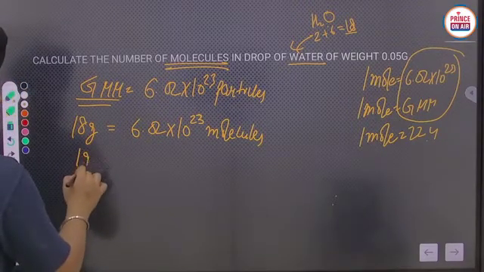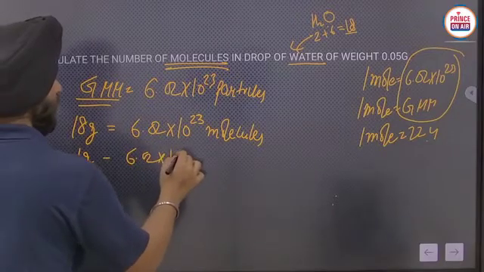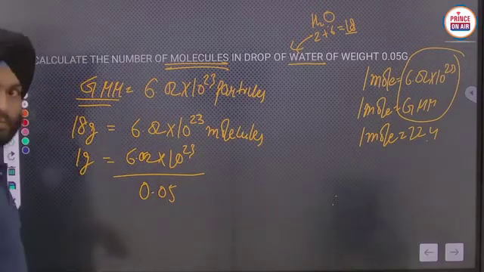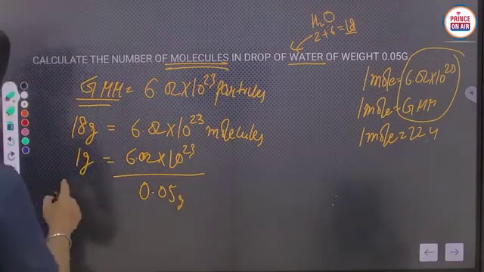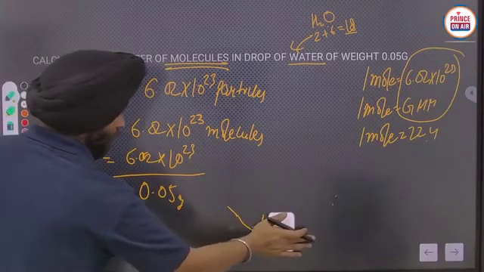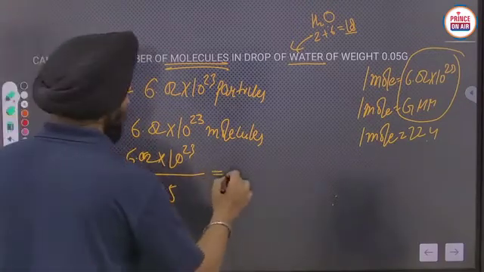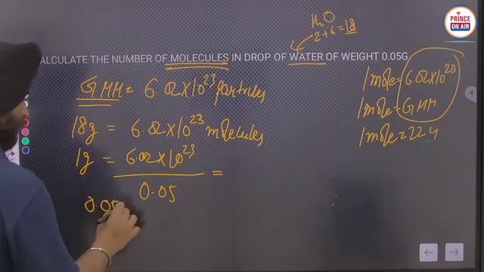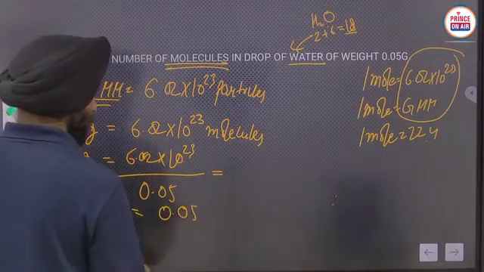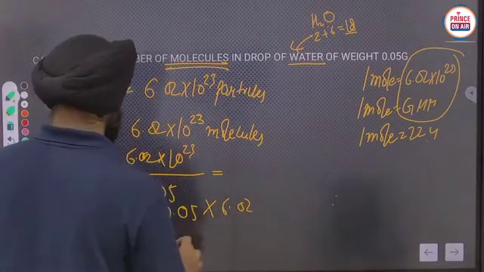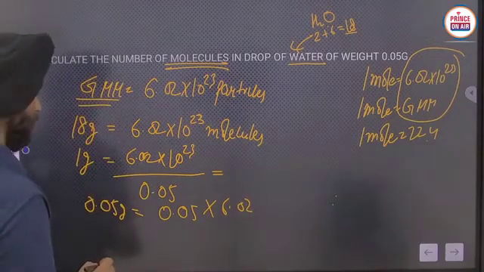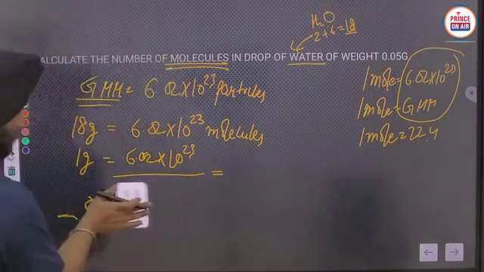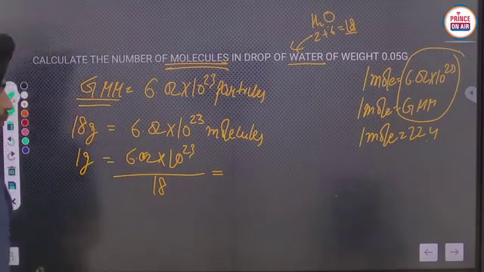So 1 gram will carry 6.02 into 10 raised power 23 upon 18.